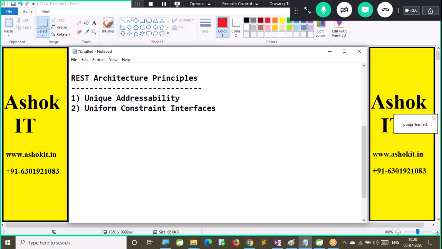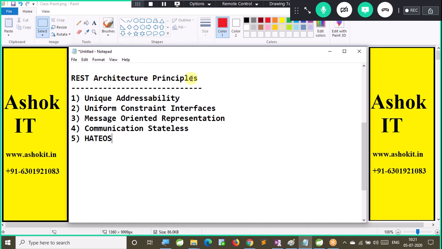Third one is media representation or message oriented representation. Fourth one, communication stateless. Fifth one, HATEOAS. So these are called the 5 REST architecture principles. These are the building blocks of developing our RESTful services in the projects.